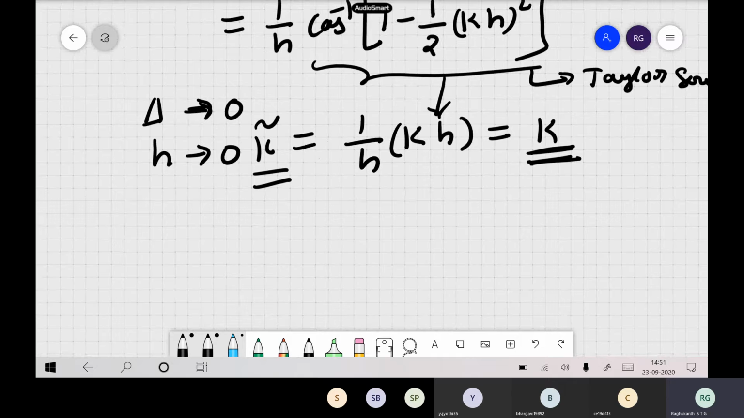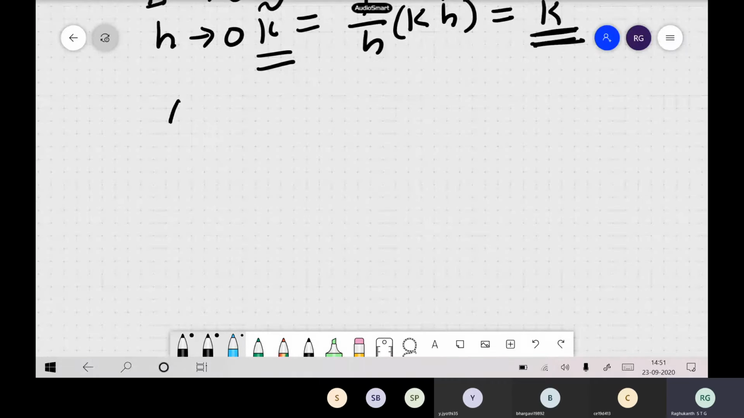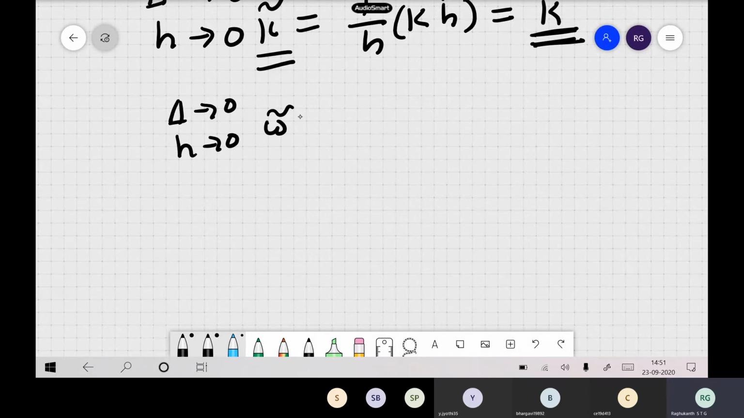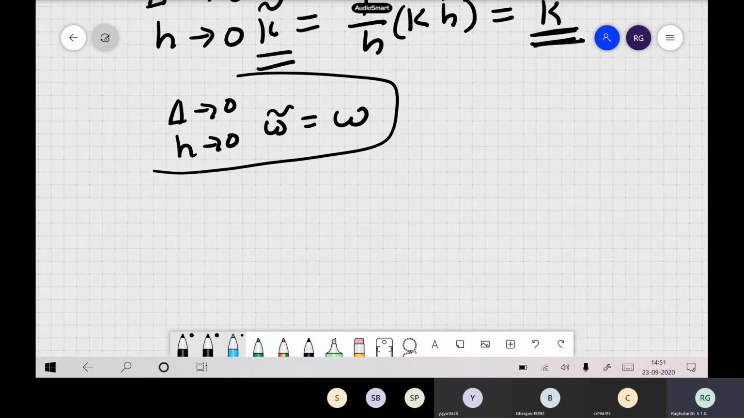So this is the classical thing. One can prove that when delta becomes 0 and h becomes 0, k bar becomes k. You can do the reverse also. I have done it for k. You can also prove that when delta becomes 0 and h becomes 0, this also becomes this, so you can try this.